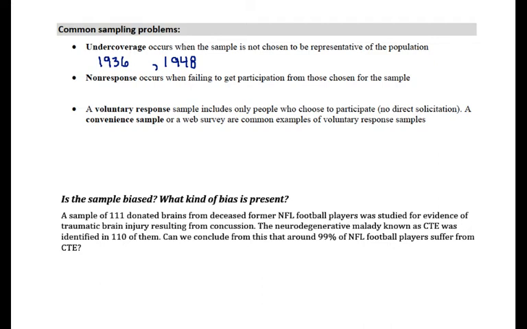Non-response is what occurs after the sample has been created, when we're trying to contact the sample. This is really our 2016 problem, right? So non-response was responsible for the Clinton-Trump election, because as pollsters were attempting to contact people and get them to participate in a survey, they found more participation among the Clinton supporters than among the Trump supporters.